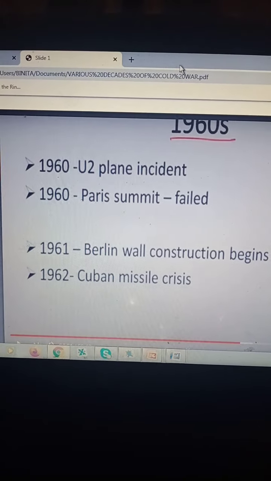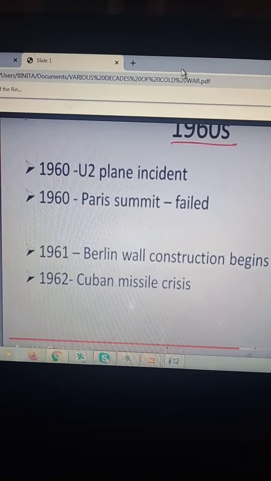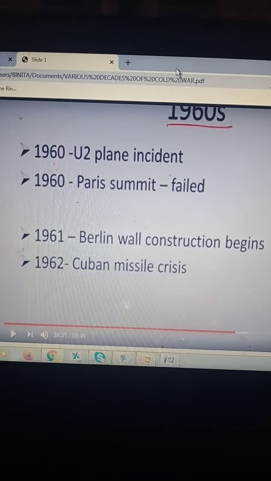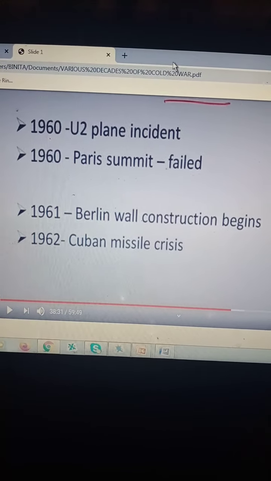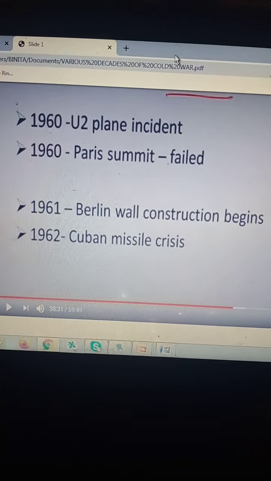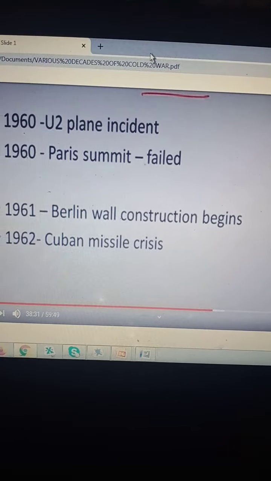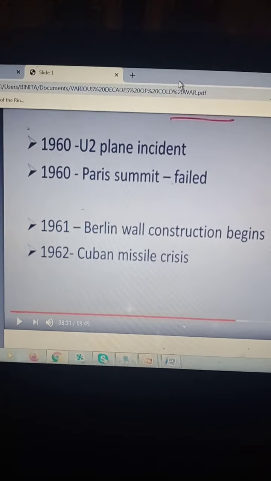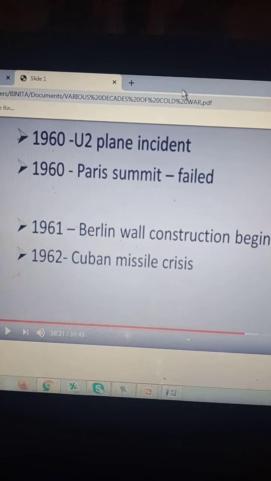Now, there was the Berlin Wall in 1961. This wall was constructed by the USSR to stop the people, and it was built against West Berlin, which was not under the control of the USSR. And why did it happen?